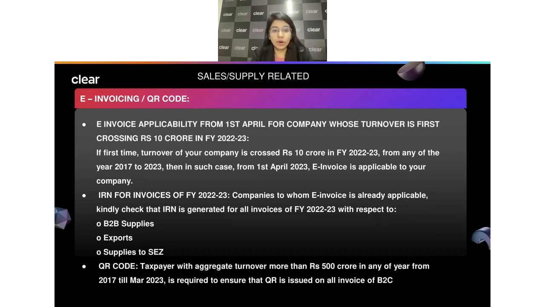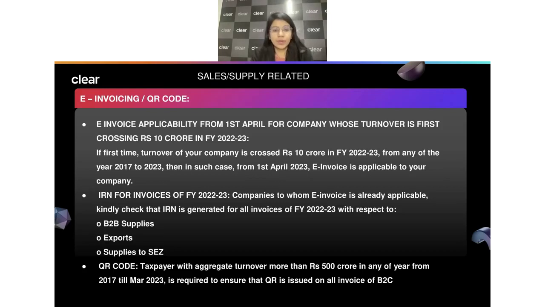So this was one sort of reconciliation, which is really very important: GST 1 versus 3B versus books. And not only that, you also have to check with the revenue GL. So do the proper reconciliation with the revenue GL as well, because there may be some transactions which may form part of your, let's say, tax liability, like stock transfer. Right? If you're transferring from one GST registration to another, that entry may be there in your tax GL but not form part of your revenue GL. Or I would say it's not even your income, right? Because stock transfer is not income at all. So there will be differences, but you should just know about it.